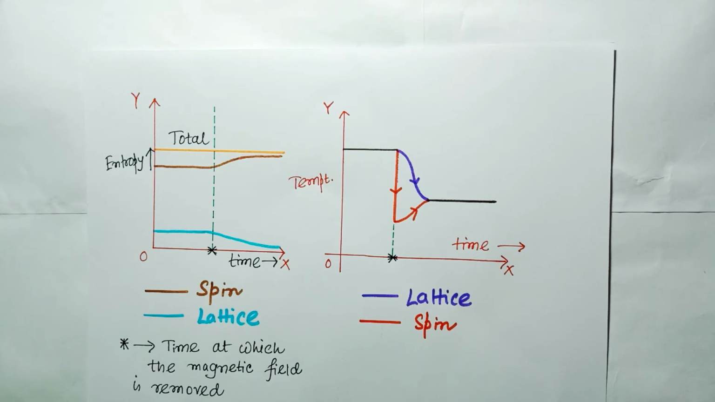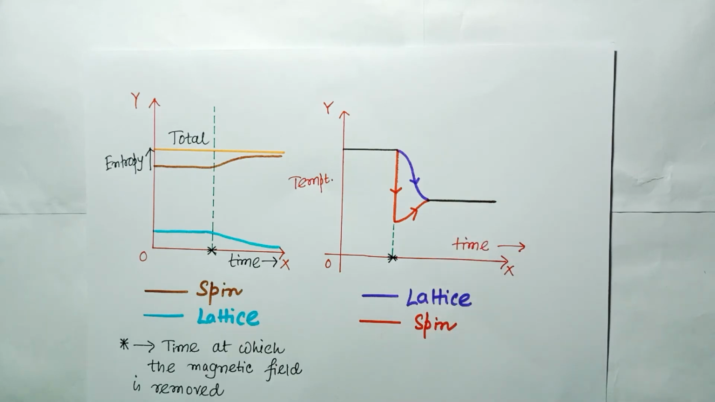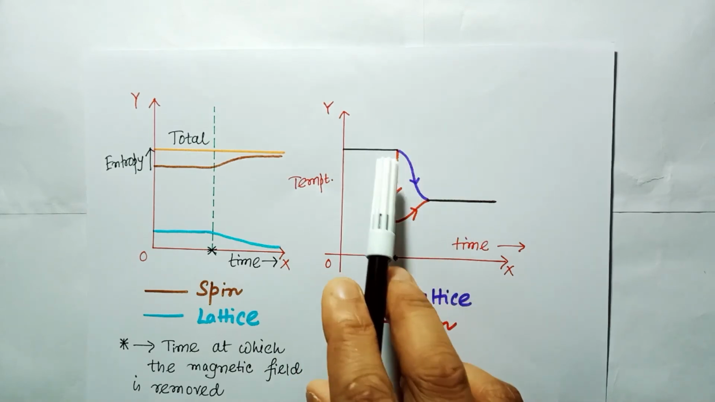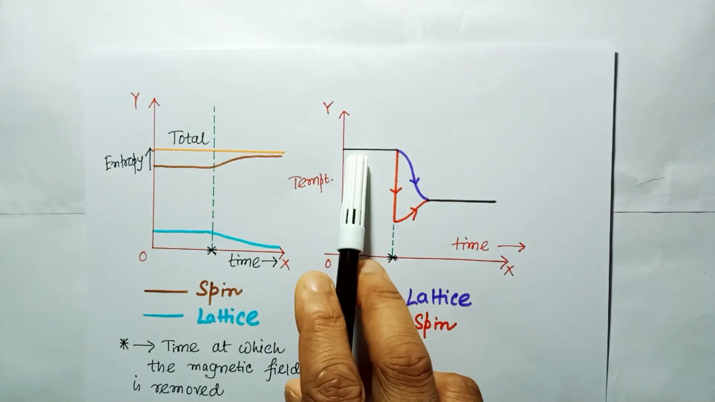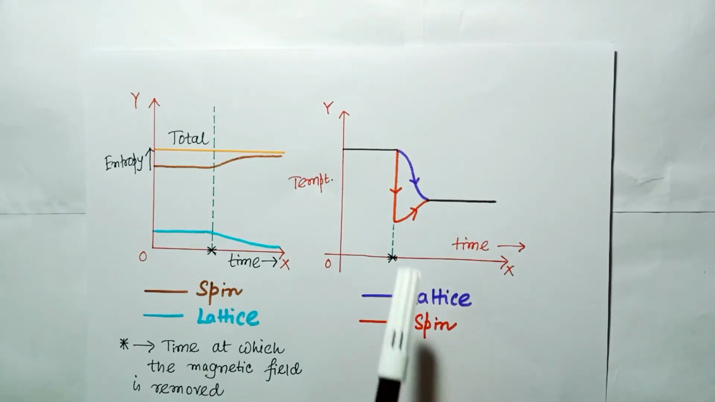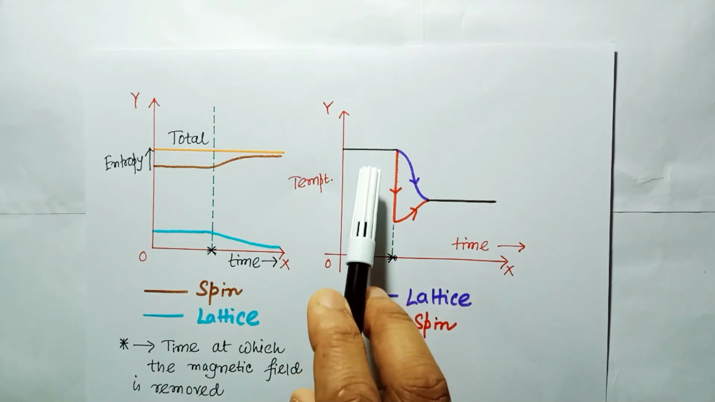Before the removal of the field, you can see from this plot that the contribution to the temperature of the sample is coming equally from both the lattice part and the spin part. So there is a single line. The temperature has two different contributions, one coming from the lattice, another coming from the spin. They are equally contributing before the removal of the field.